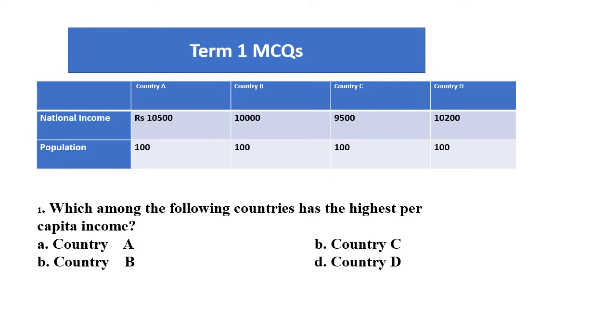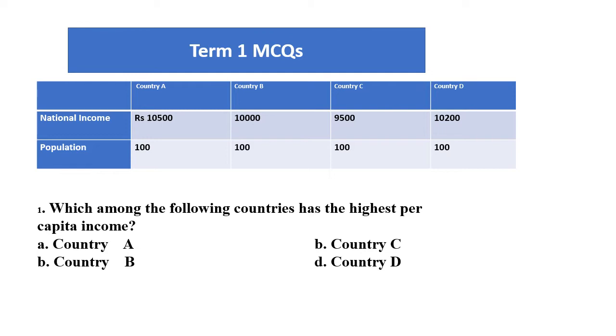all questions for term 1 exam will be MCQs. So here is a question for you. See, there is national income of 10,500 in country A and the population is 100 there.